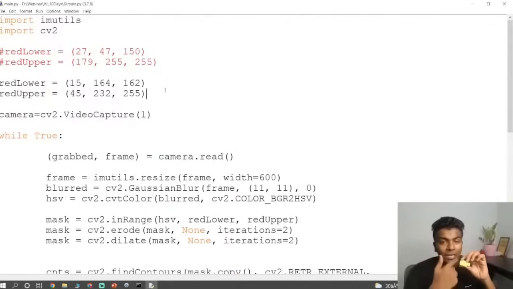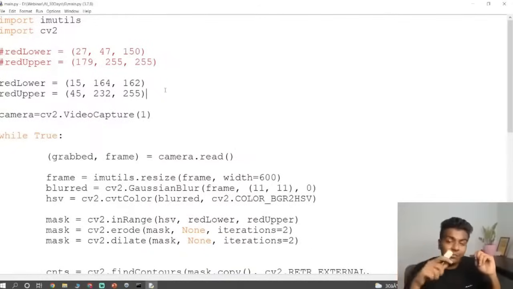So there are two factors: one is the yellow color circle and the other is the red color dot. With the help of the yellow color circle, whenever the radius is larger, I'll make the car stop. Whenever the radius is small, I'll make the car move forward. Whenever the red color dot is on the left side of the frame, I'll turn the car left. Whenever the red color dot is on the right side of the frame, we'll turn the car right. So this is the complete workflow. Now let us explore the project, guys.